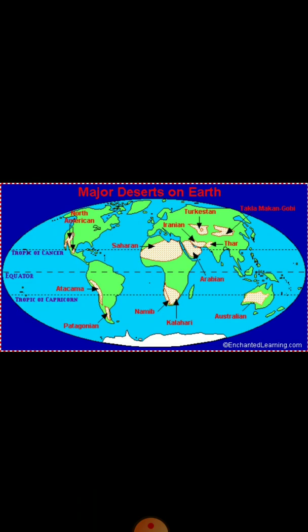Hot deserts lie along the Tropic of Cancer and Tropic of Capricorn. Some of the hot deserts of the world are the Sahara Desert and the Kalahari Desert in Africa, the Arabian Desert and the Thar Desert in Asia, the Great Australian Desert in Australia, and the Atacama Desert and the Peruvian Desert in South America.